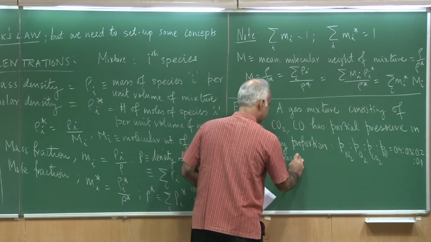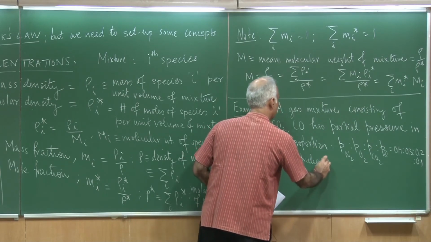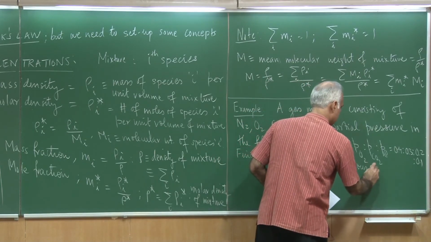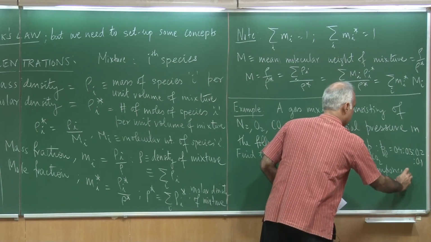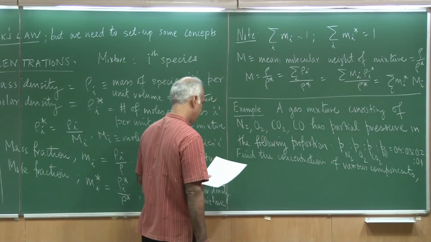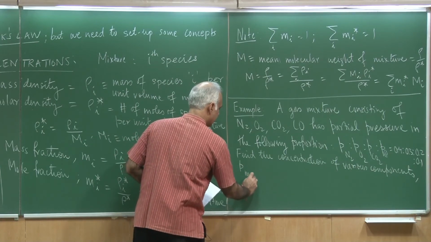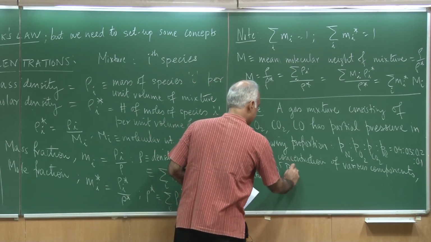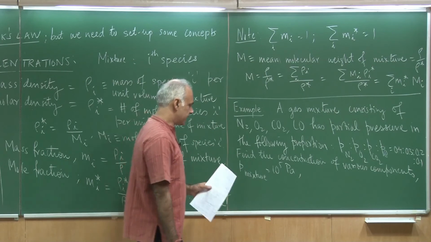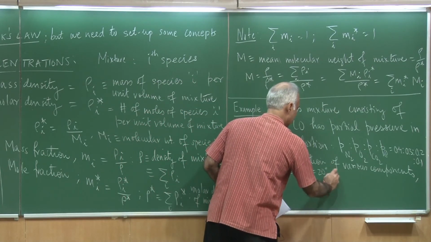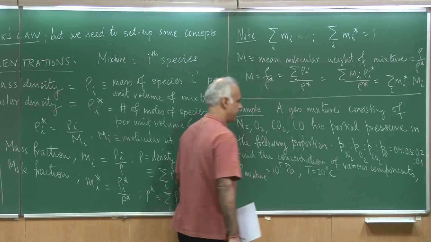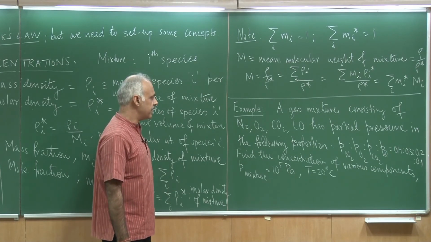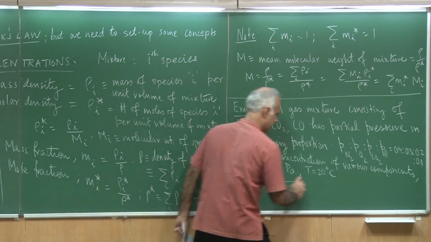the concentration of various components such that the pressure of the mixture is roughly 1 atmosphere. So it's given as 10 to the 5th Pascal, a little bit less than atmospheric pressure, and the temperature is 20 degrees centigrade. Okay. So with this information, let me show you how we can estimate the composition of the mixture under these conditions.